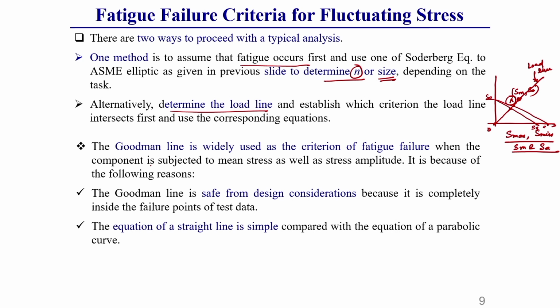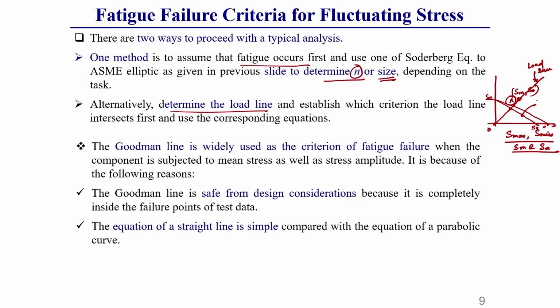One thing you should keep in mind: it is observed that for design purposes the Goodman equation is more popularly used. You can see the Soderberg equation is more conservative than the Goodman equation, but the Goodman equation is more popularly used because it lies just below the different points we have considered for drawing the chart based on the ratio of SM by S ultimate and SA by SE.